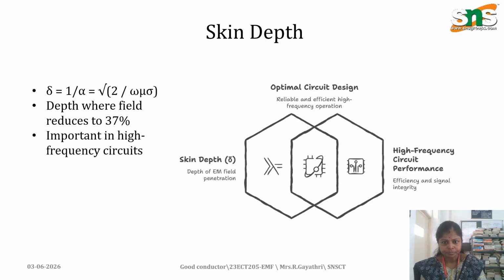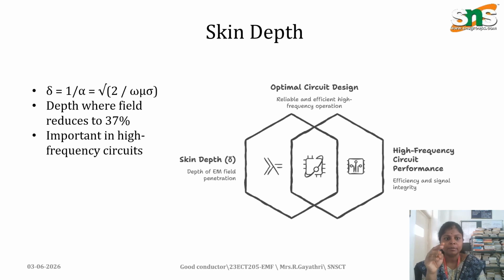Skin depth is one of the important parts of plane wave propagation in good conductors. Using skin depth, we can analyze how deeply the wave penetrates materials such as copper and aluminum.